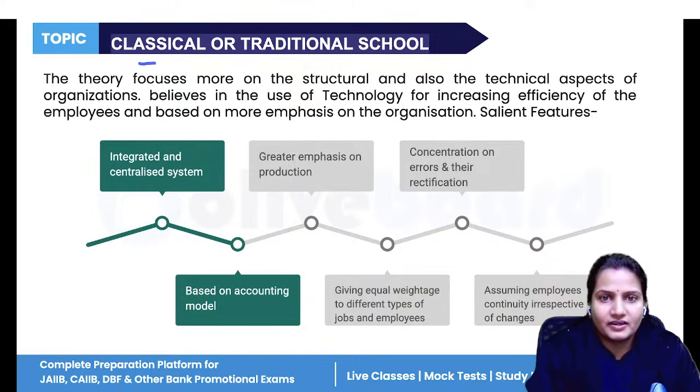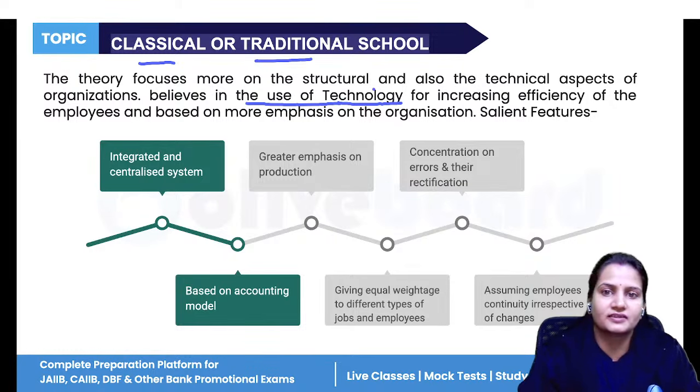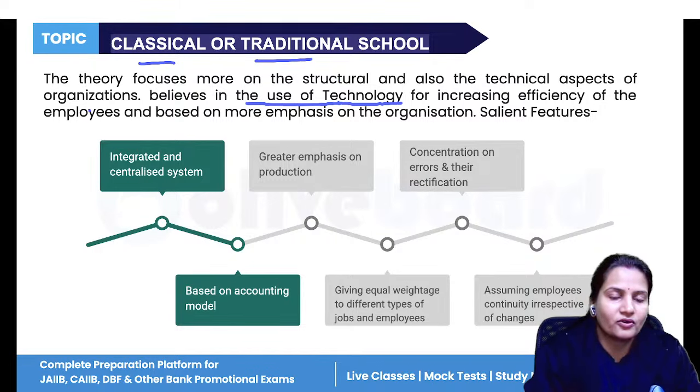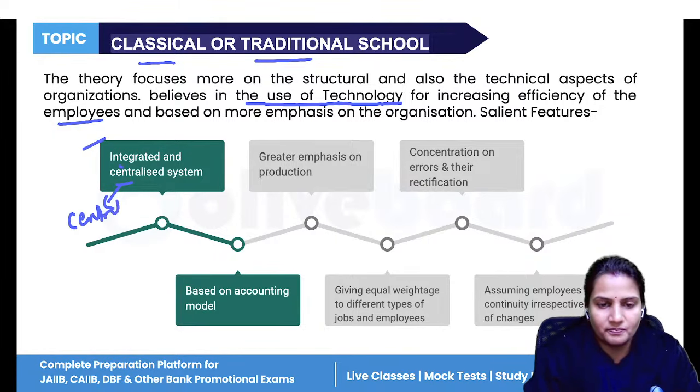Now, the classical or traditional school. What is the keyword in classical or traditional? This school focuses more on the use of the latest technology. If technology is used in the company, then only efficiency can be increased, then only employees can do their work in the best manner. So it has certain features: an integrated and centralized system. There should be one central authority, the top management.